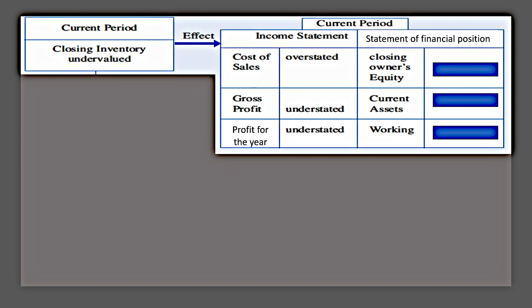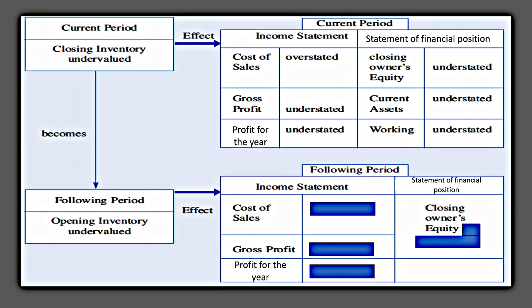The effect on the statement of financial position in the current period would be that the closing owner's equity will be understated, and the current assets will be understated. The working capital or the net current asset would be understated as well. What would happen in the next accounting period?